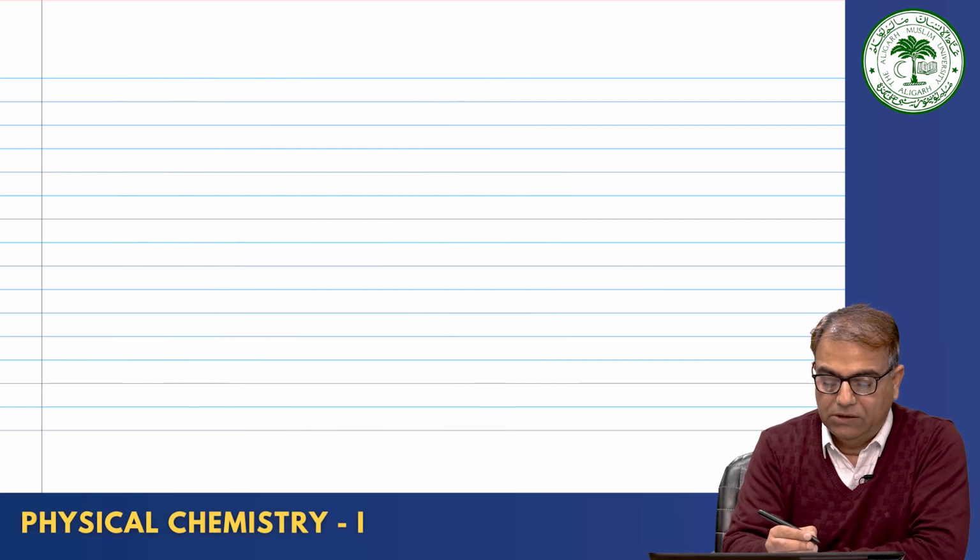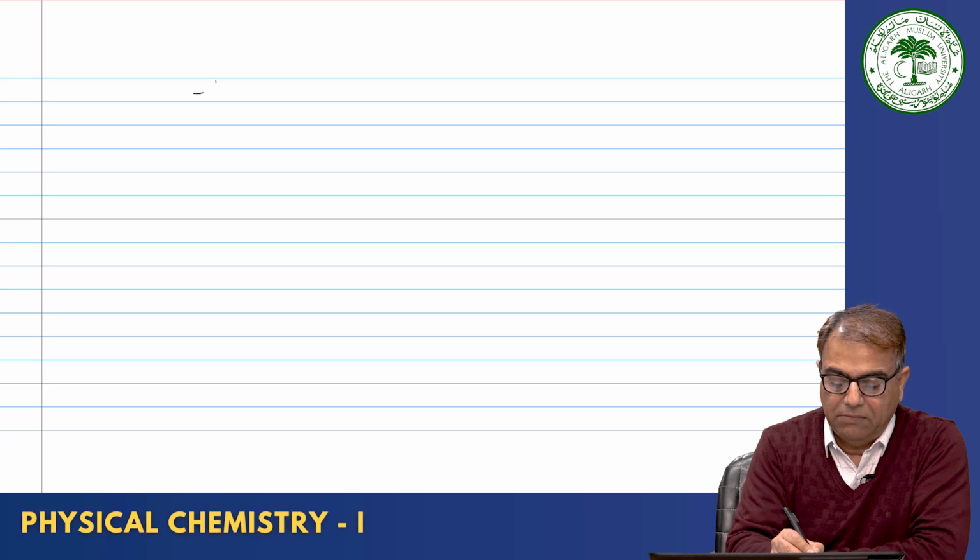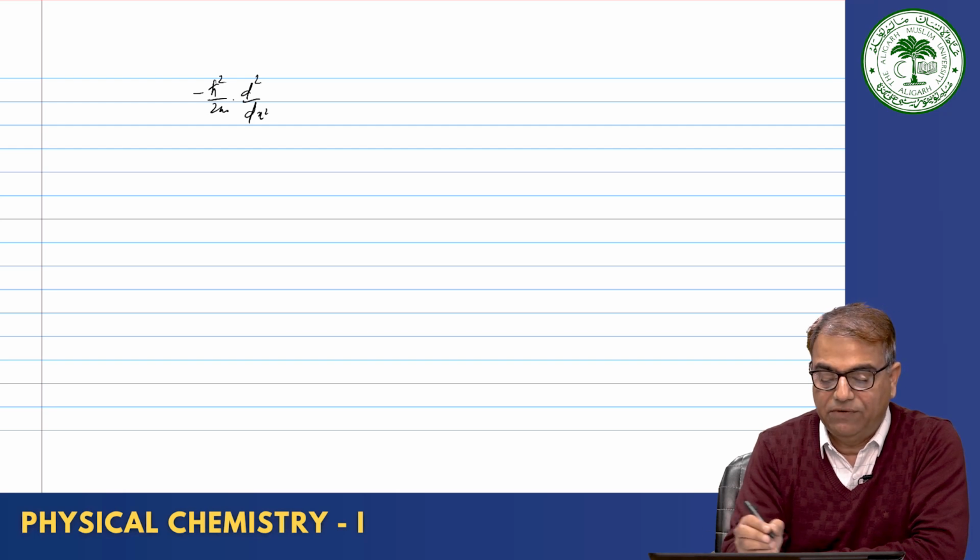The Schrodinger wave equation was minus h cross square divided by 2m, in one dimension d square psi by dx square, V was 0.